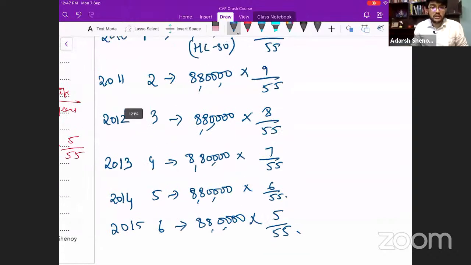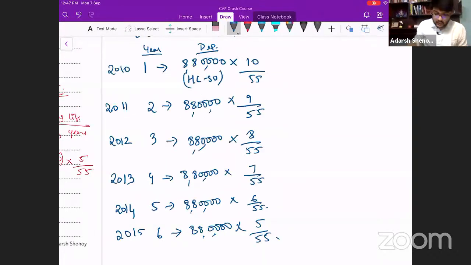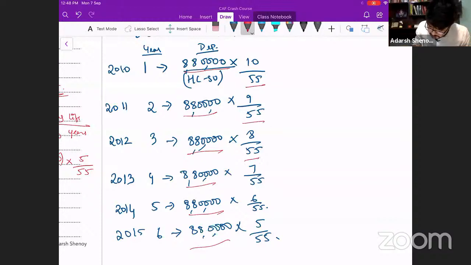Instead of doing this, observe over here, is the amount same every year? What you're multiplying, is the amount same? Yes, the amount is same. Is the denominator same? Yes, the denominator is also common.